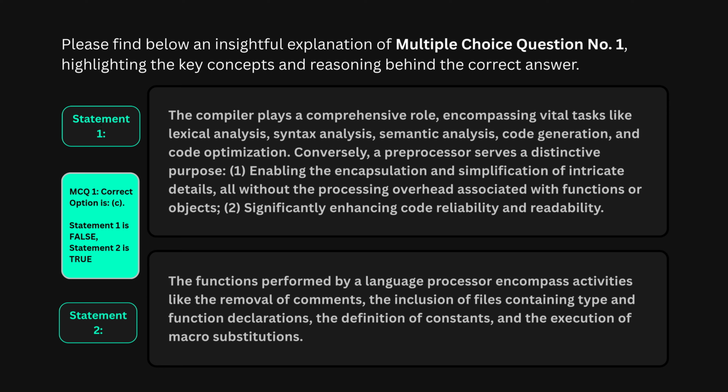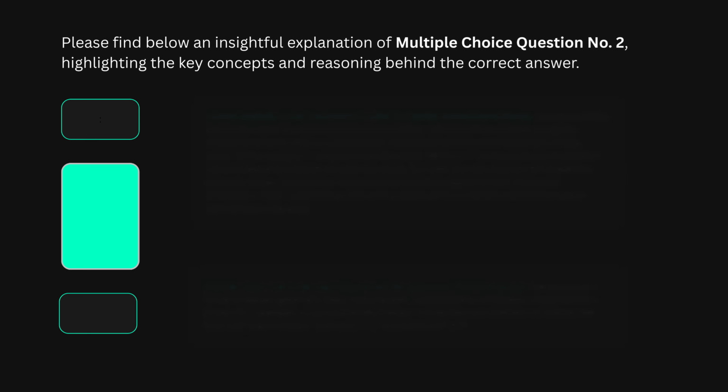Statement 1 is false. Now statement 2, a compiler performs full syntactic and semantic analysis, a preprocessor does not. This is completely correct. A preprocessor only does textual transformations, removing comments, including files, defining constants, substituting macros. It does not analyze grammar. It does not check meaning. That is entirely the compiler's job. Statement 2 is true. The trap in this question was statement 1, it sounds right, but the claim about the preprocessor is wrong.